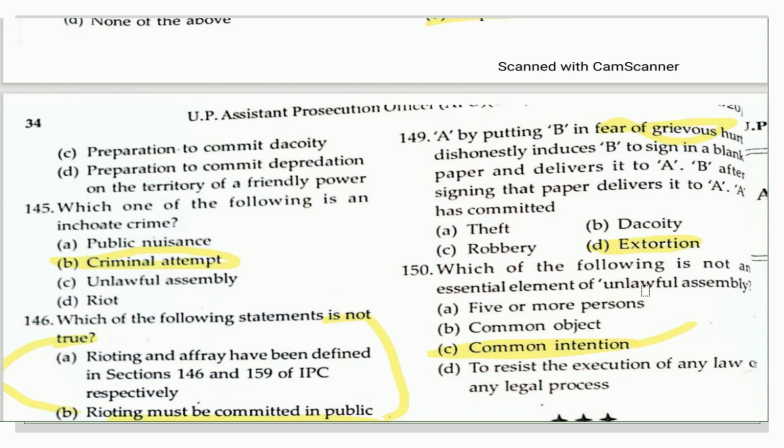So with all this, we are finishing here the questions which had been asked from the law subject in the UPAPO. My dear friends, this would be a very fruitful session for all of you, and I hope that you are liking this one.